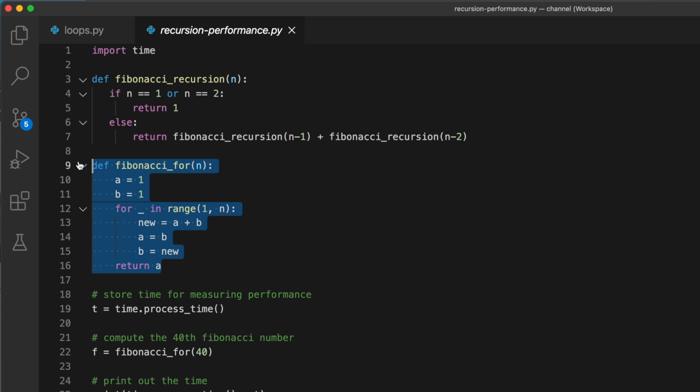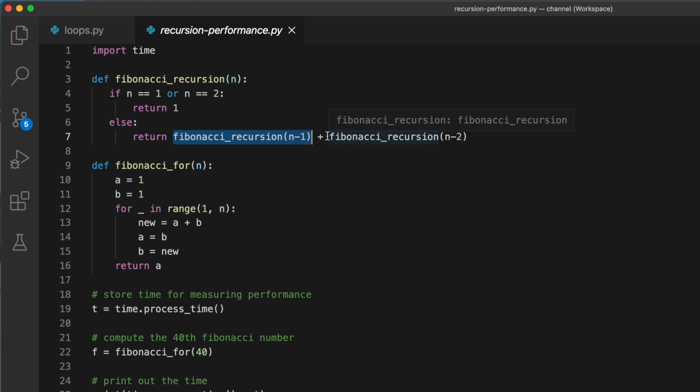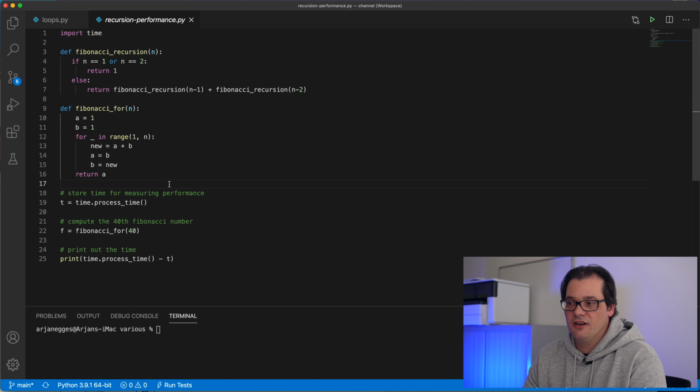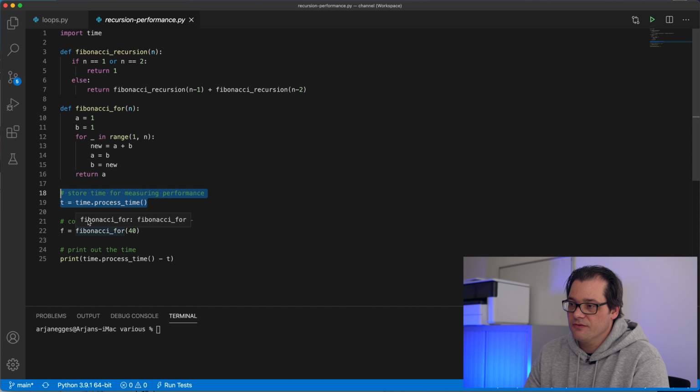This function is a for loop version of the Fibonacci sequence. It starts with numbers 1 and 1, and then just uses a for loop to go through the range and times to compute the new number. The version that uses recursion is a bit different. If it's 1 or 2, then both of these numbers are going to be 1 because they're the first two numbers in the sequence. Otherwise, it's the recursive call of Fibonacci of n-1 and n-2. It's a pretty standard implementation. And what I did here is I store the time before I call the Fibonacci function, then I compute a Fibonacci number, and then I print out the time.